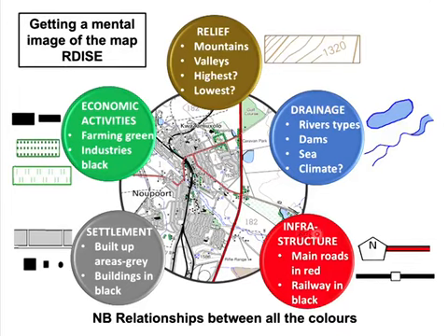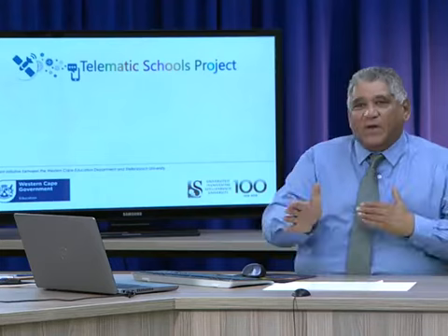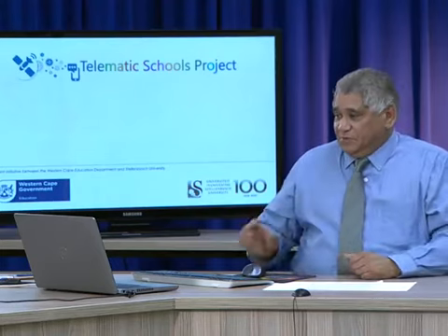RDI, infrastructure. Have a look at the map. Ask yourself, where are the main roads? They are in red. The railway, where is it? In what direction do the railway and the road go? Do they follow the same route, and why? Infrastructure.